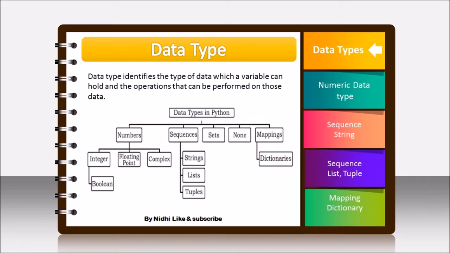Number is further classified into integer, floating point, complex number and boolean. And sequences are further classified into strings, list and tuple. So we will see about string, list and tuples also one by one. Sets and none are other data types, and mapping includes dictionaries. So let's move to numeric data type.